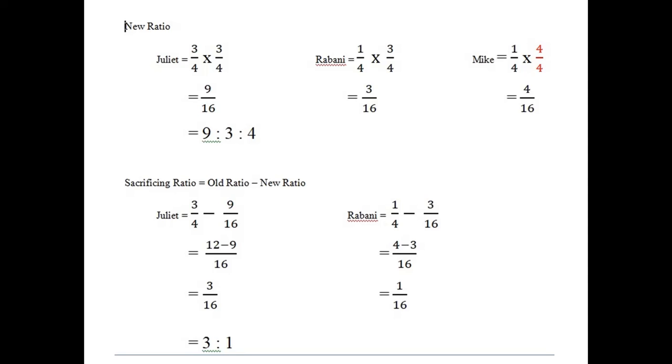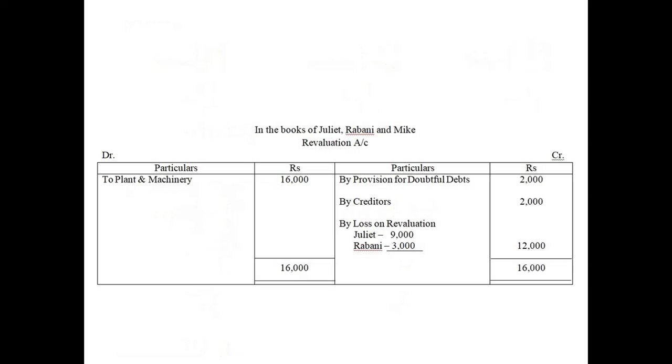And this is how we calculate the new ratio. You know this already, okay? And we calculate the sacrificing ratio also. So after that, we prepare the revaluation account, okay? And the loss on revaluation will be shared between Juliet and Rabani as per their old profit sharing ratio, okay?